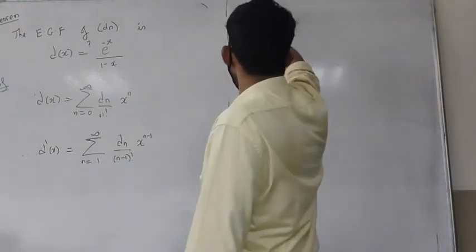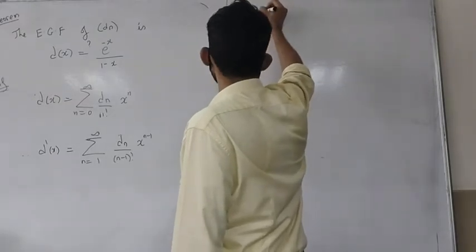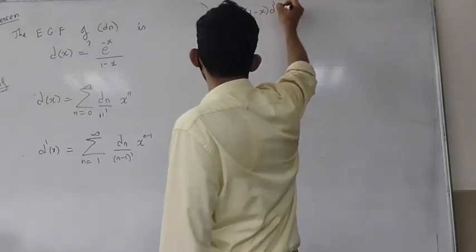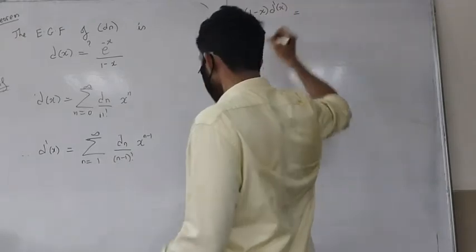So let's look at what is 1 minus x times d prime of x. We can compute this.